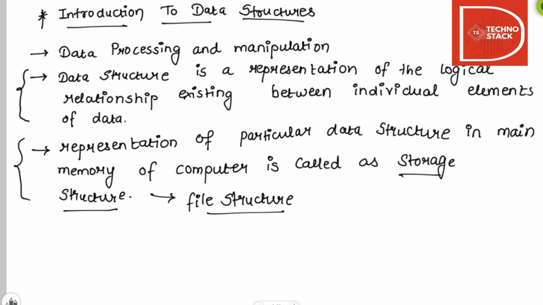It is defined as the way of storing and manipulating data in organized form so that it can be used efficiently. Data structure mainly specifies the following four things. First is organization of data. Second, accessing methods.